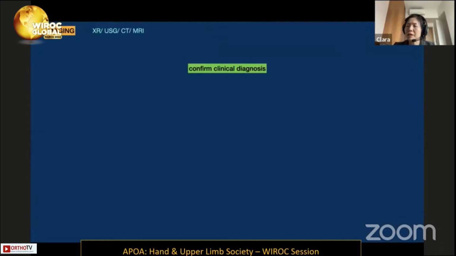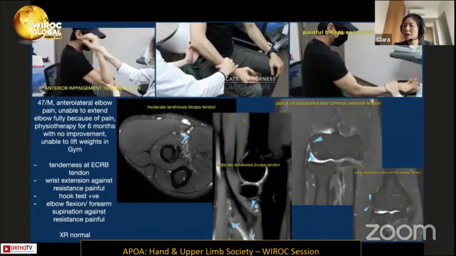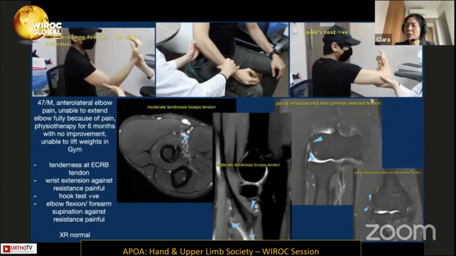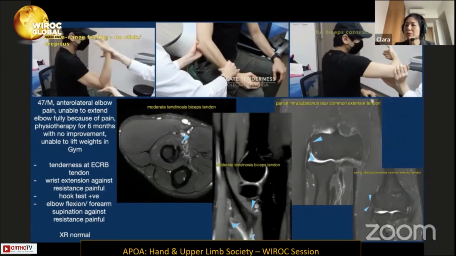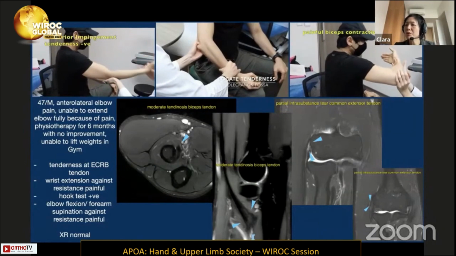Imaging, such as X-ray, ultrasound, CT, or MRI, can help us to confirm the diagnosis if we already have a presumptive diagnosis after the clinical examination or clinical history, such as in this case, a 47-year-old man complaining of anterolateral elbow pain. He was unable to extend the elbow fully because of the pain, and physiotherapy was not helpful.